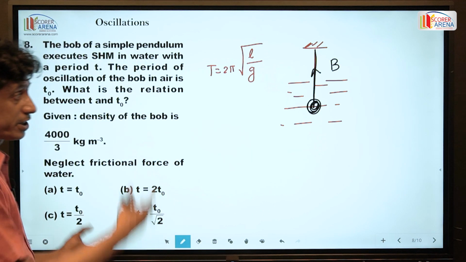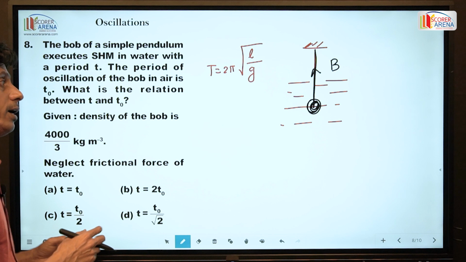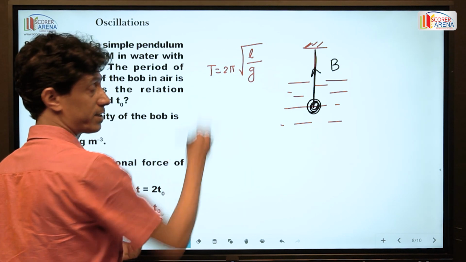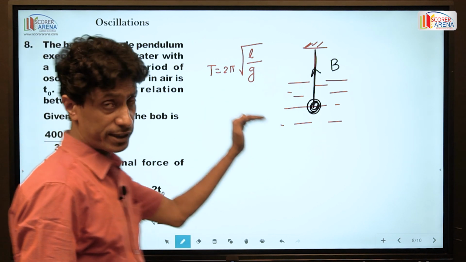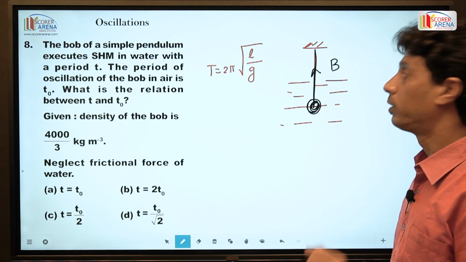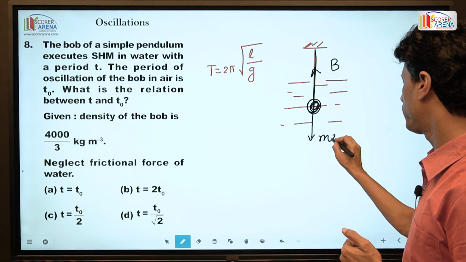In the case of air, this buoyancy is negligible, so in air, B is not counted in this equation. But when it is immersed in a liquid, buoyancy has a role here, and the weight of the body is mg.